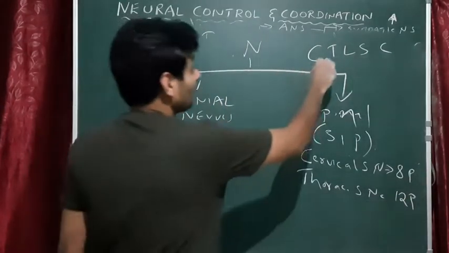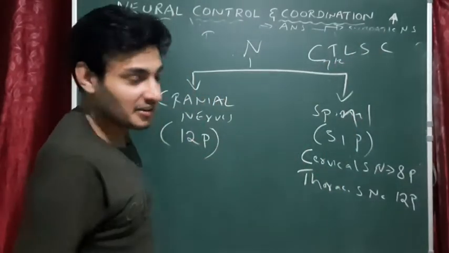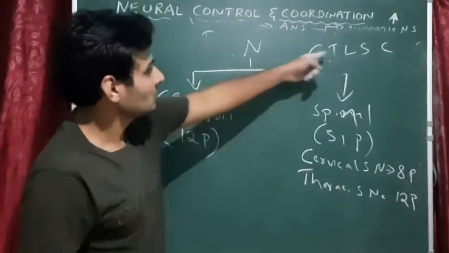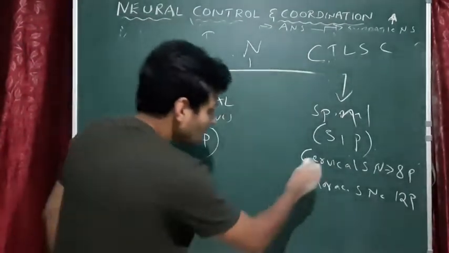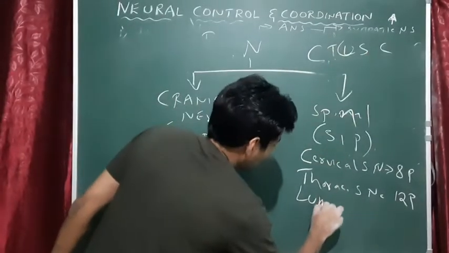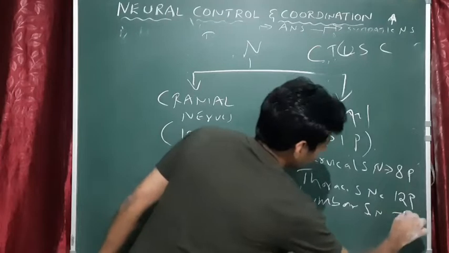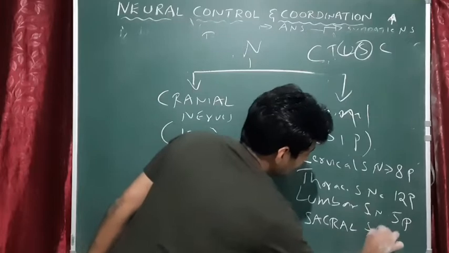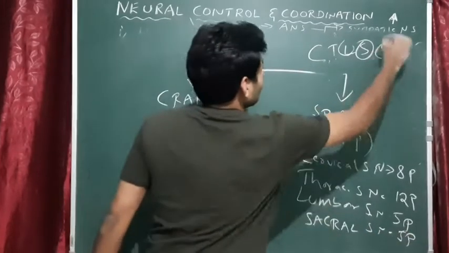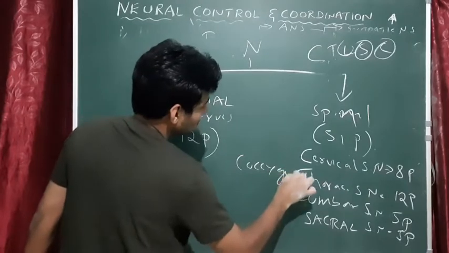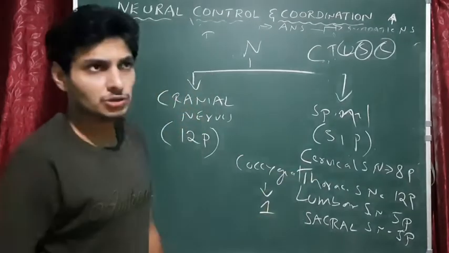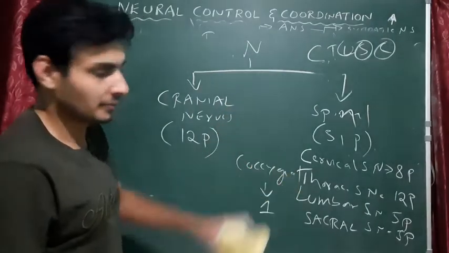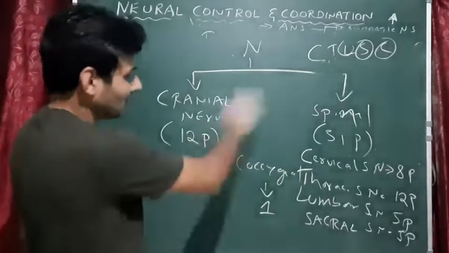Don't get confused with the formula. That is different. This is different. That is the vertebral column formula, City Life Super Cool. But same, only we are remembering the names. So next is lumbar spinal nerve. We have 5 pairs. Next is sacral spinal nerve. We have 5 pairs. The last one, C, is coccygeal spinal nerve. We have only one. You may get a question. Coccygeal spinal nerves: 1, 5, 12, 8. Go with 1. Or cervical spinal nerves, 8. Okay, so that's it.